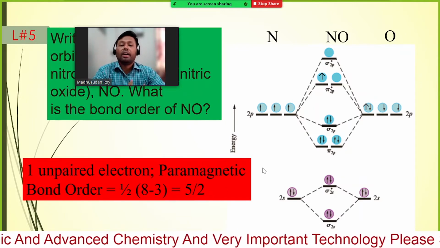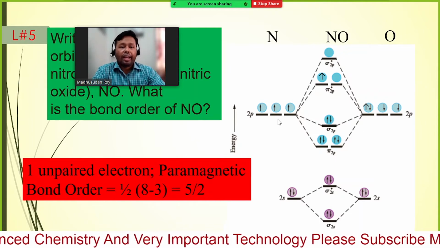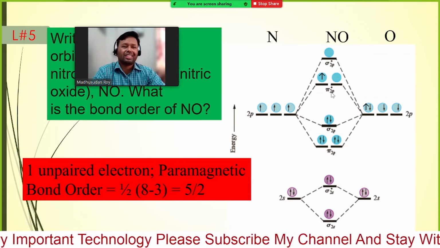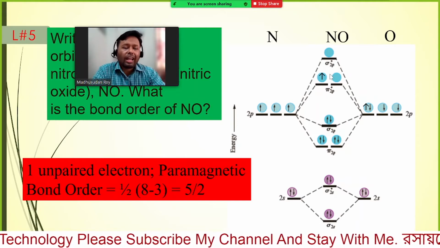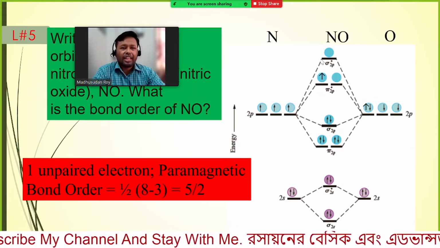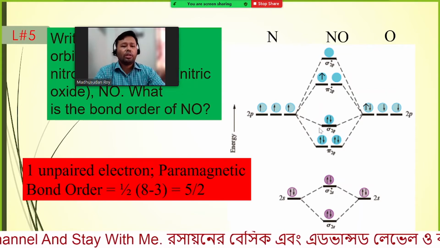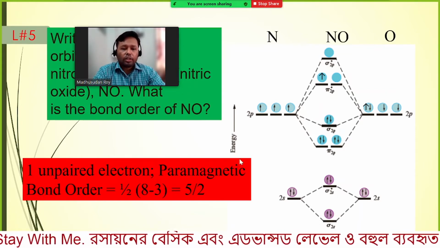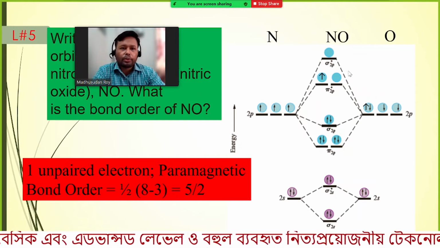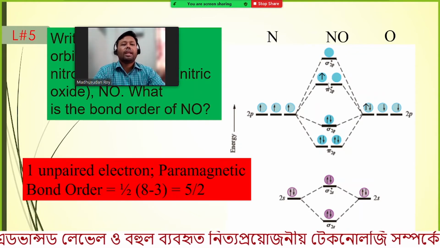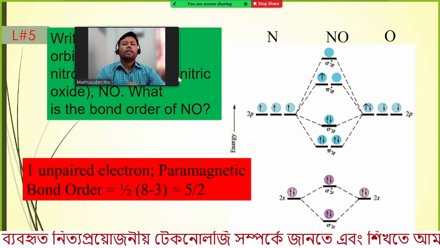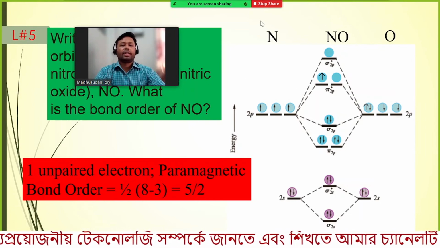This is not a whole number, and still this molecule exists, or we can find this type of molecule. So we have one unpaired electron. Therefore we can easily say that this molecule is paramagnetic. So the bond order is 5 by 2 and the molecule is paramagnetic, because we have an unpaired electron.